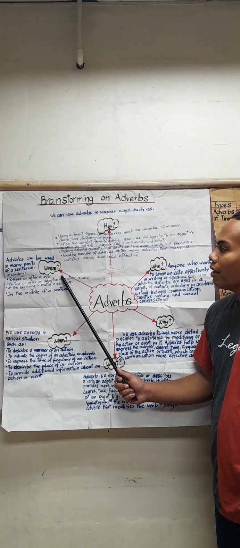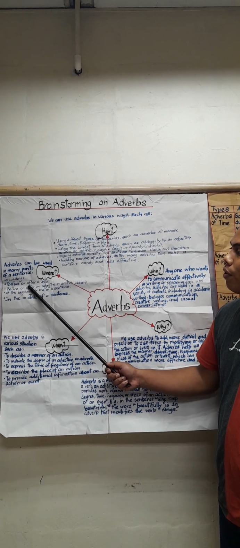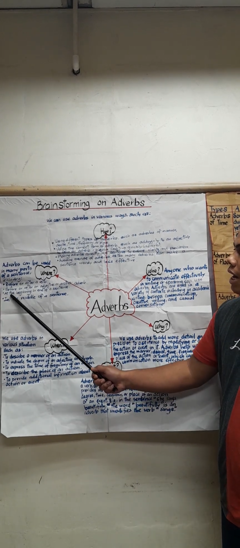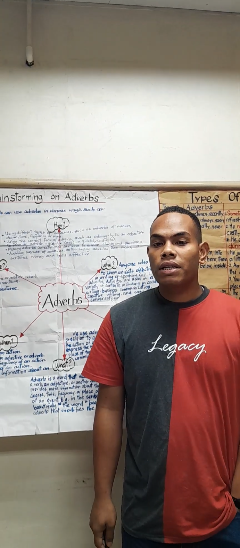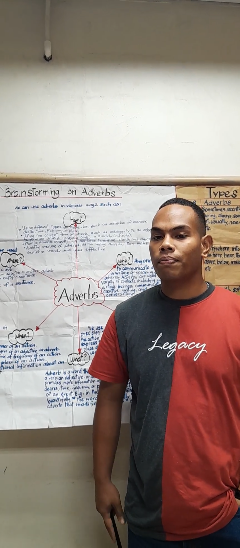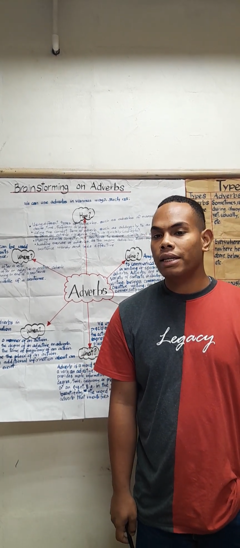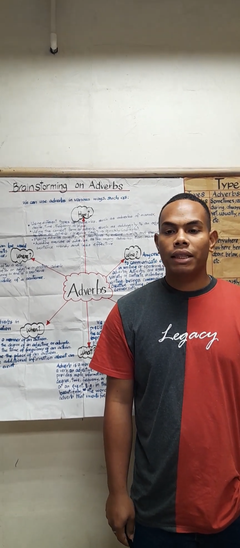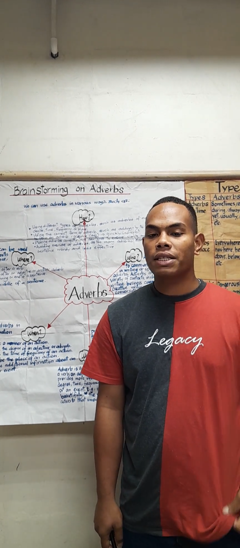Now let's move on to where. Where can we use adverbs? Adverbs can be used in many parts of a sentence, including before or after a verb, before or after an adjective or another adverb, at the beginning or end of a sentence, in the middle of a sentence. An example would be, she quickly ran to the store. The adverb quickly is placed before the verb ran. Another would be, the students worked diligently. The adverb diligently is placed after the verb worked. Unfortunately, I cannot attend the meeting. The adverb unfortunately is placed at the beginning of the sentence.